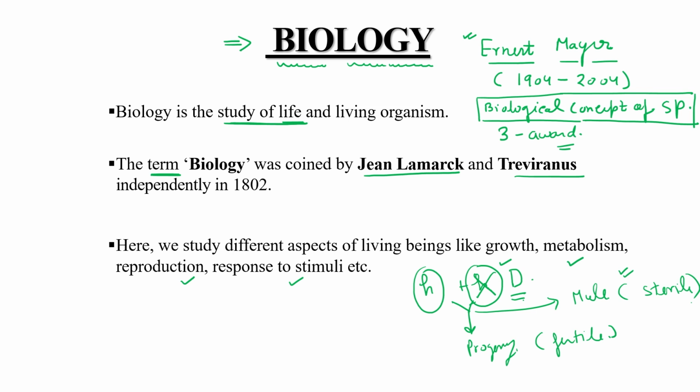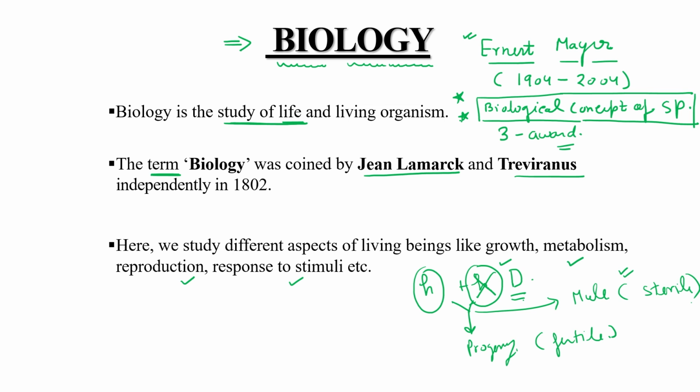This important concept is known as the biological concept of species, and this concept is given by Ernest Mayr. He is a very renowned, very well known scientist, awarded three very renowned awards in the biological community, and he is well known as the Darwin of the 20th century.